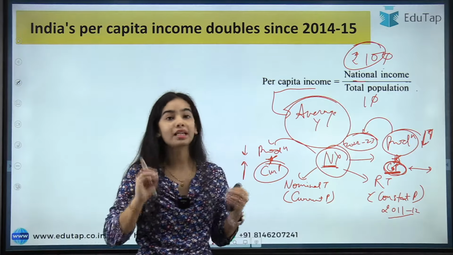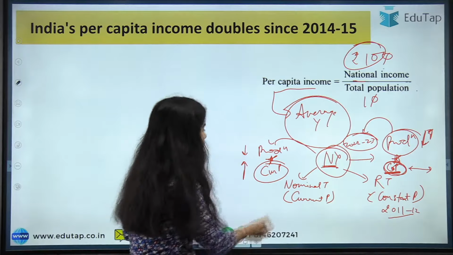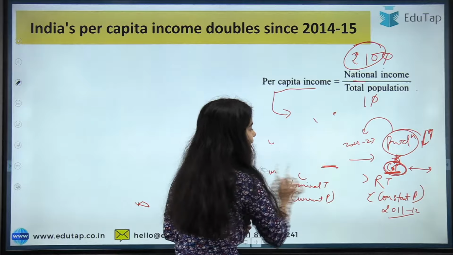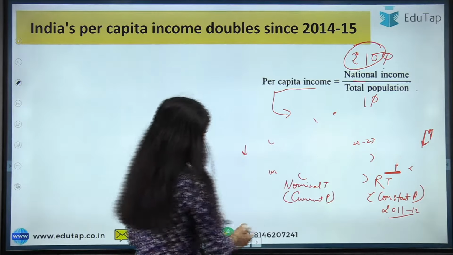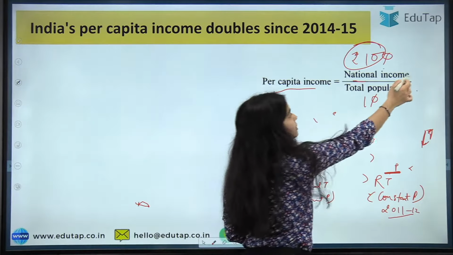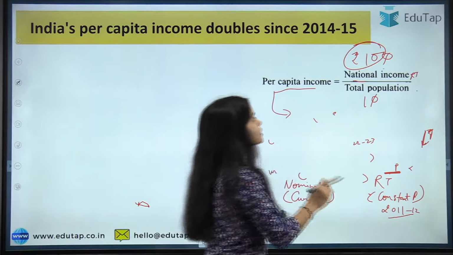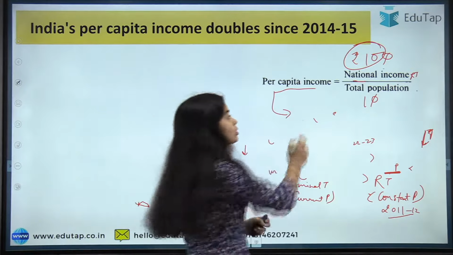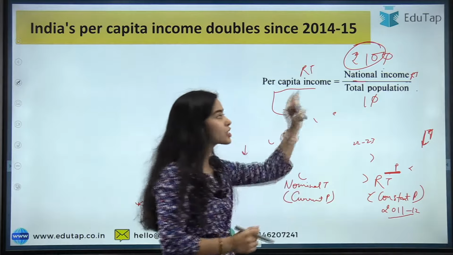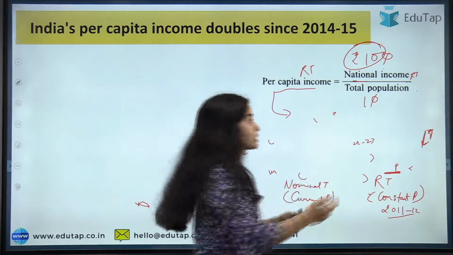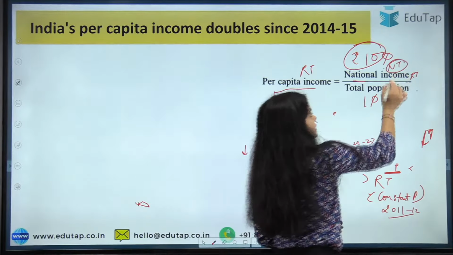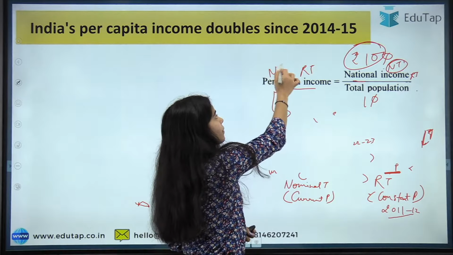I hope you understand the basic idea. Now when the national income is in real terms, that means we are seeing the per capita income also in real terms. When the national income is in nominal terms, that is taking the current prices, that means we are seeing the per capita income also in nominal terms.